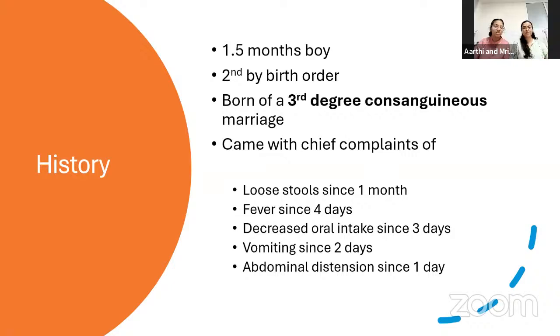So it looks like a case of chronic diarrhea, sir, since the complaints of loose stools are since 1 month. And right now, since there is fever, decreased oral intake, vomiting, and abdominal distension, there can be an infection present right now, gastroenteritis. Amongst these five complaints, which complaint worries you the most? Loose stool since the last 1 month, sir.